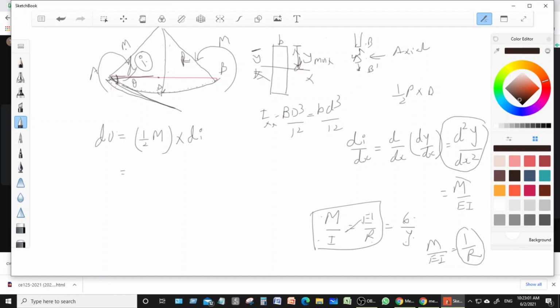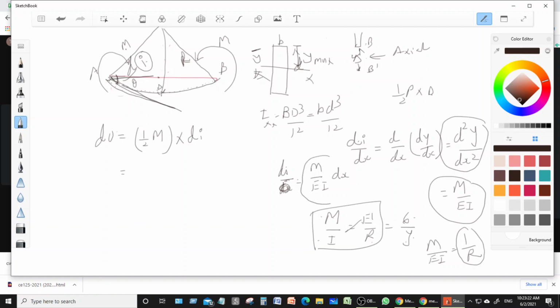So indirectly this is M upon EI, d square y upon dx square. Here, if you look at the change d theta upon dx, indirectly it is M upon EI, so d theta is equal to M upon EI into dx.